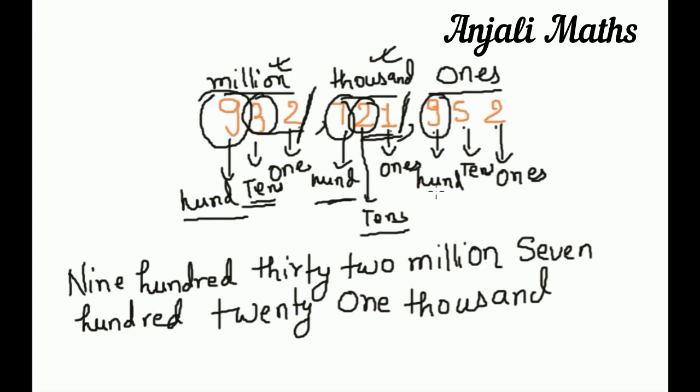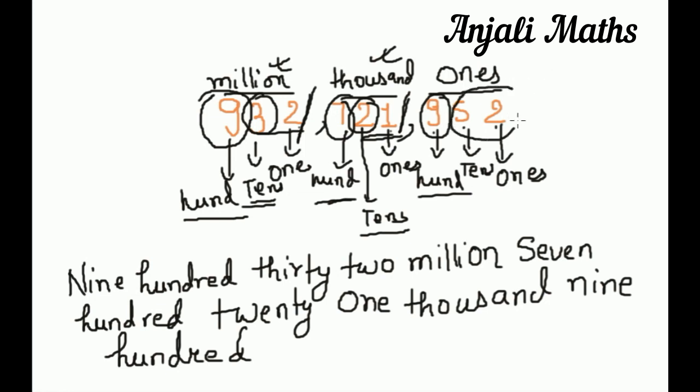Now come to 9. Place value is 100. 900. 52. Here is the answer.